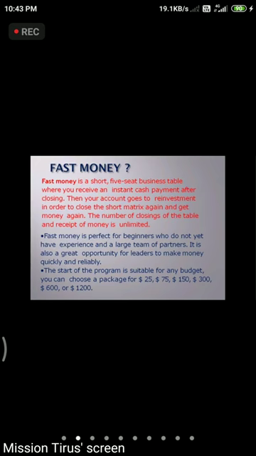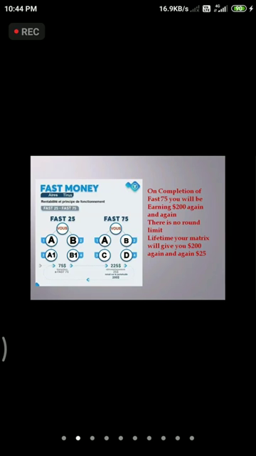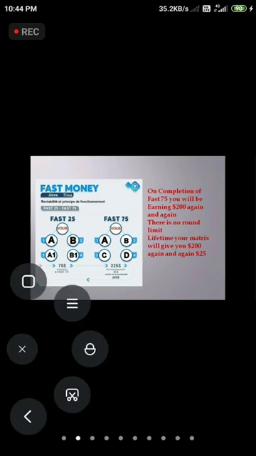That means a person who does not have any knowledge about the concept, if he starts with Fast Money also, in the short term he can earn a good income from here. The starting packages in Fast Money are $25, $75, $150, $300, $600, or $1,200. It is our opportunity. If we want, we can start with the Easy License and Fast Money both. In Fast Money, the starting package is $25.